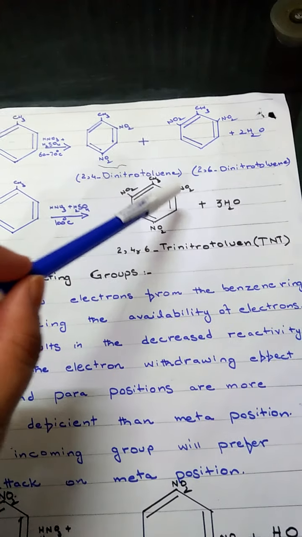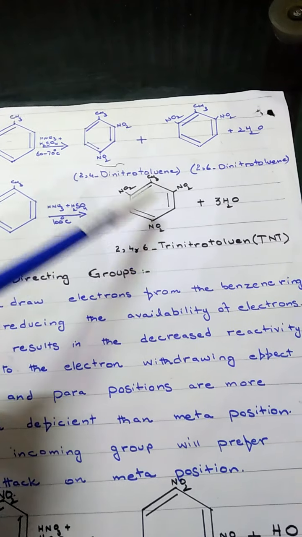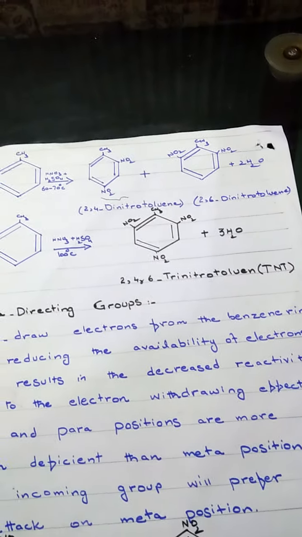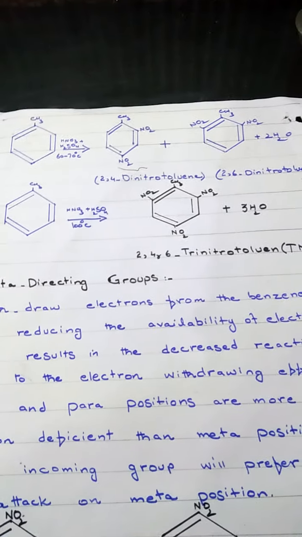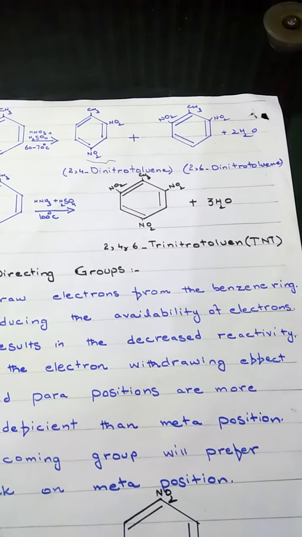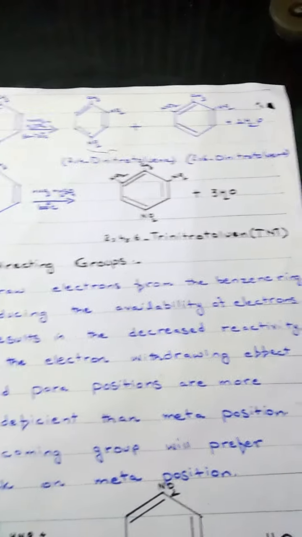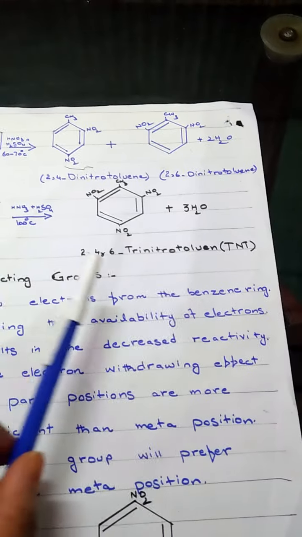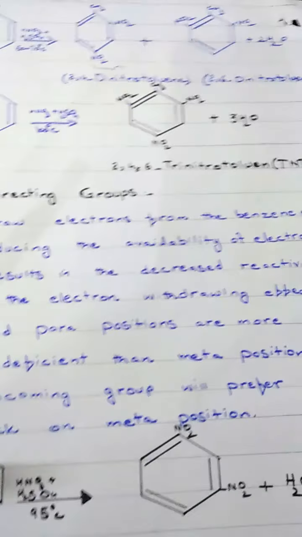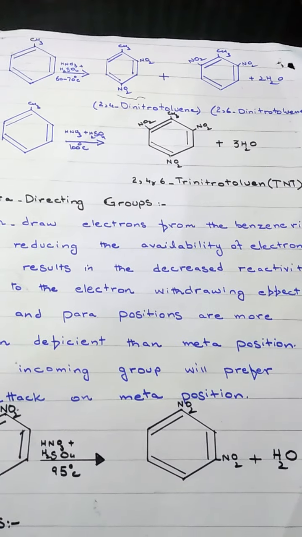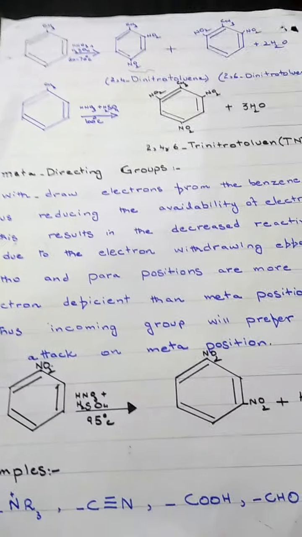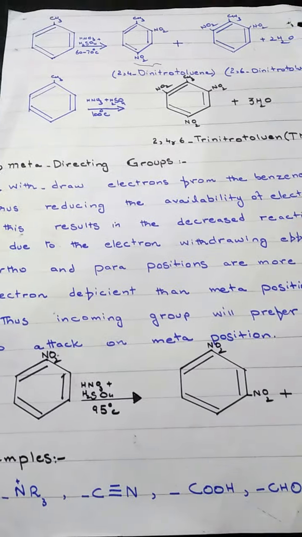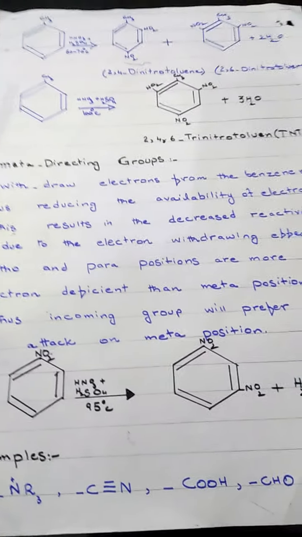Positions 2, 4 and 6 contain nitro group. Nitro group will attach on 2, 4, 6 positions, and this product is 2,4,6-trinitrotoluene, and abbreviation is TNT. This is a highly explosive compound used in wars, etc. An important compound as well as an important reaction.